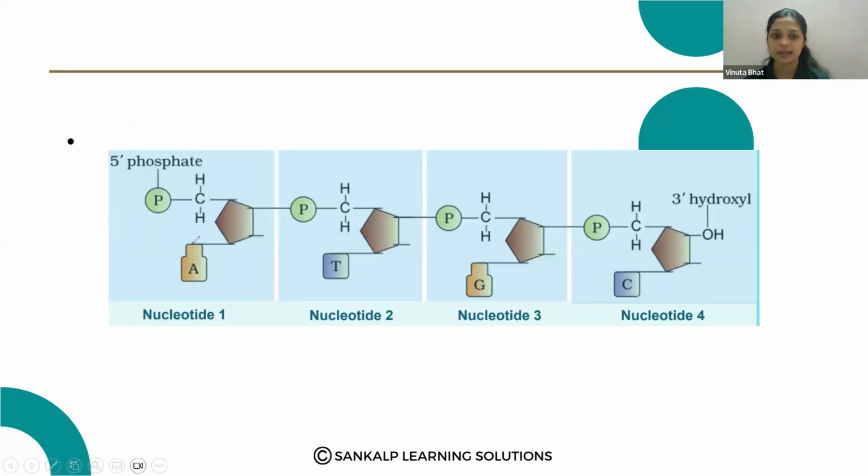Okay, so this is the nitrogen base, adenine. Just imagine this is the adenine or any nitrogen base. So that is attached to the pentose sugar. So this is the pentose sugar, at the first carbon of the pentose sugar, by the linkage. So this is the bond between this pentose sugar and the nitrogen base.